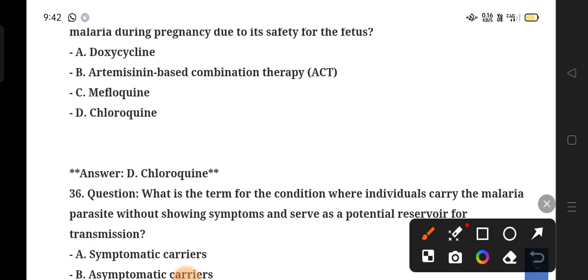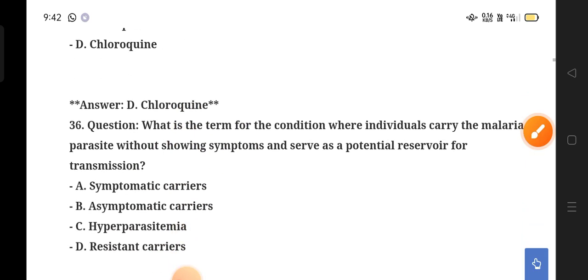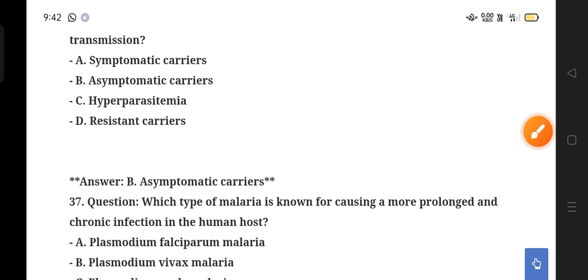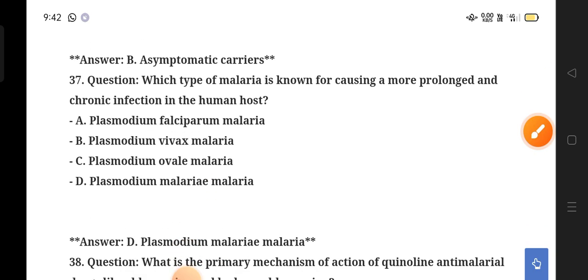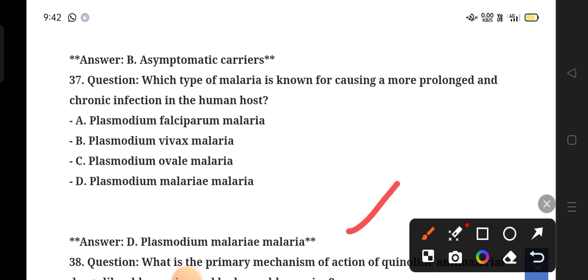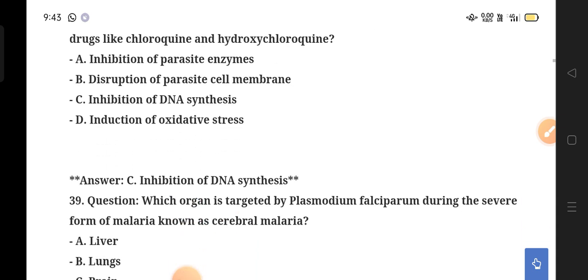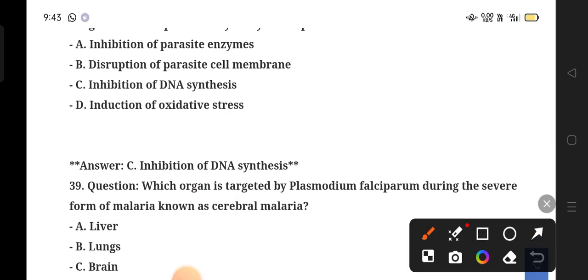Chloroquine. Option D. What is the term for the condition where individuals carry the malaria parasite without showing symptoms and serve as a potential reservoir for transmission? Option B, asymptomatic carriers. Which type of malaria is known for causing a more prolonged and chronic infection in the human host? Option B, Plasmodium malariae. What is the primary mechanism of action of quinoline antimalarial drugs like chloroquine and hydroxychloroquine? Option C, inhibition of DNA synthesis.